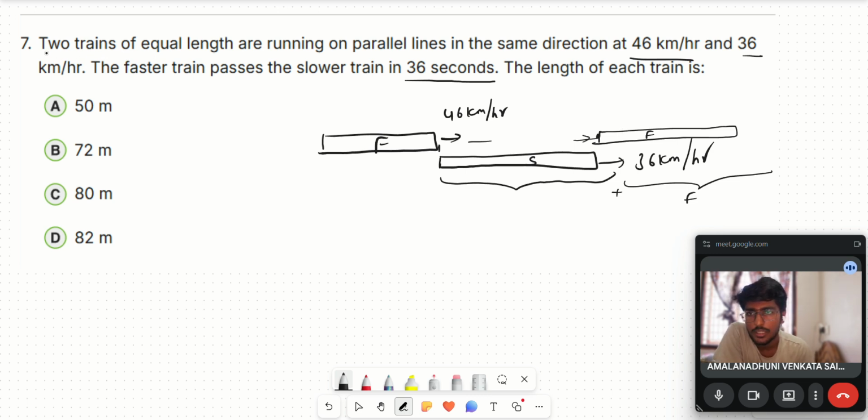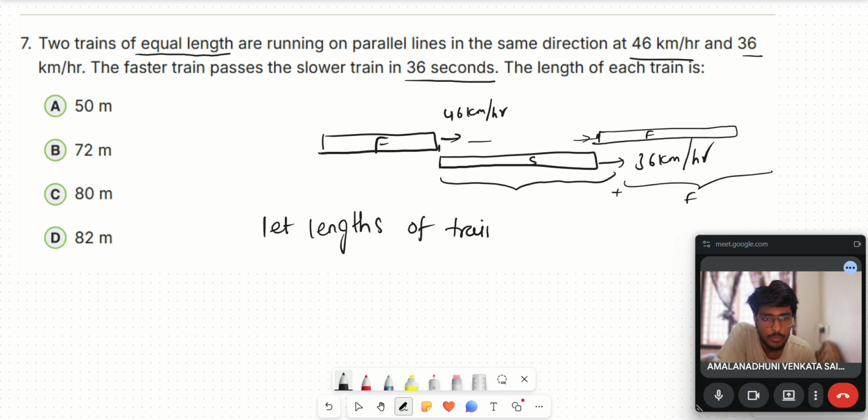So here the given two trains are of equal lengths. Let the length of the trains equal L. So the distance the fastest train should travel is 2L. And what is the speed we have to take? We have to take the relative speed, right?